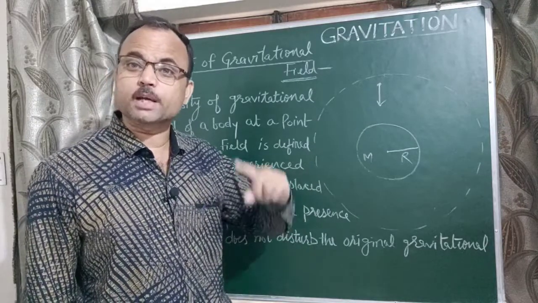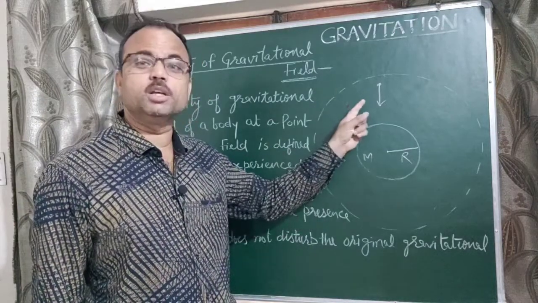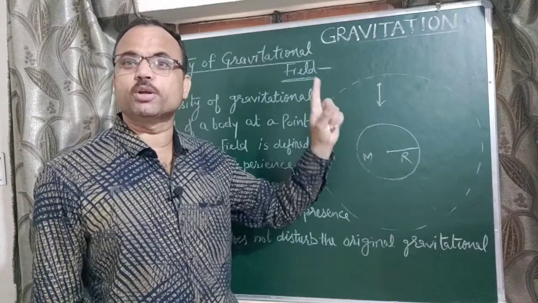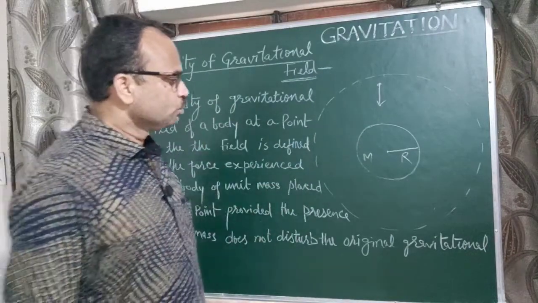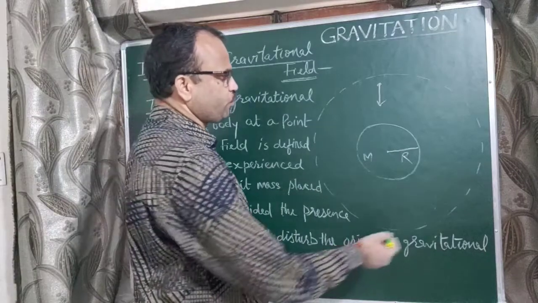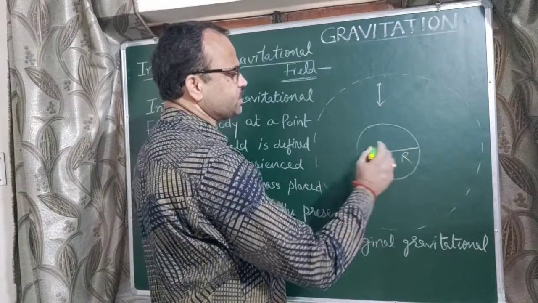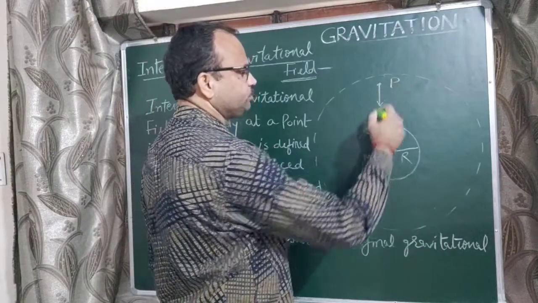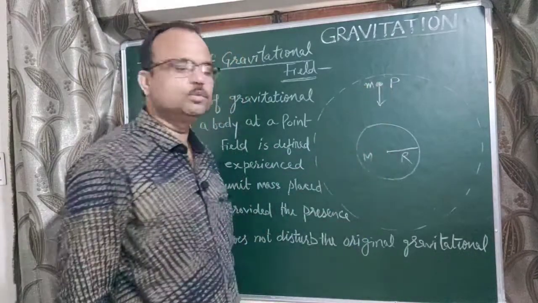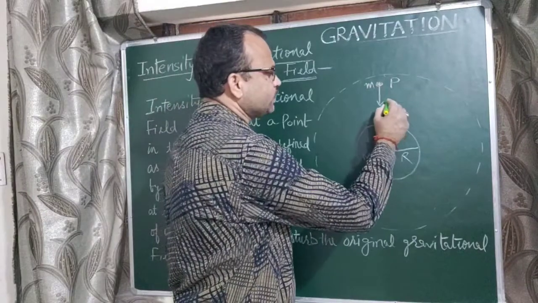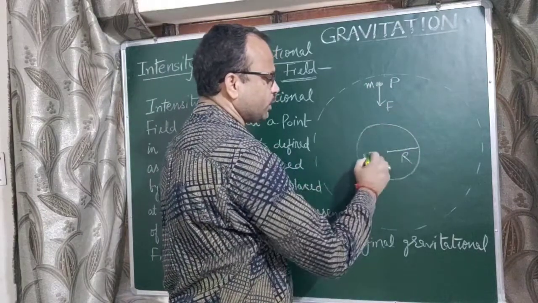Then force experienced by unit mass body inside the gravitational field is known as intensity of gravitational field. Suppose to find the intensity at this point, we place a body of mass m, and that body experiences the force F due to this body.